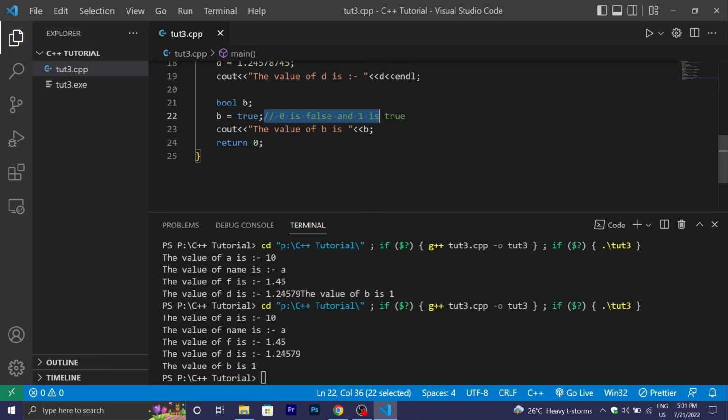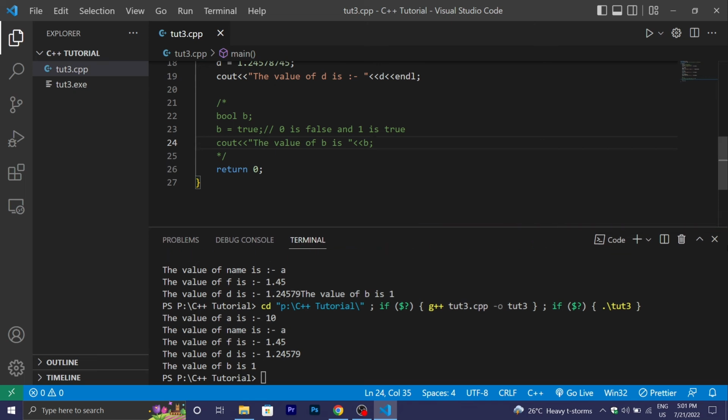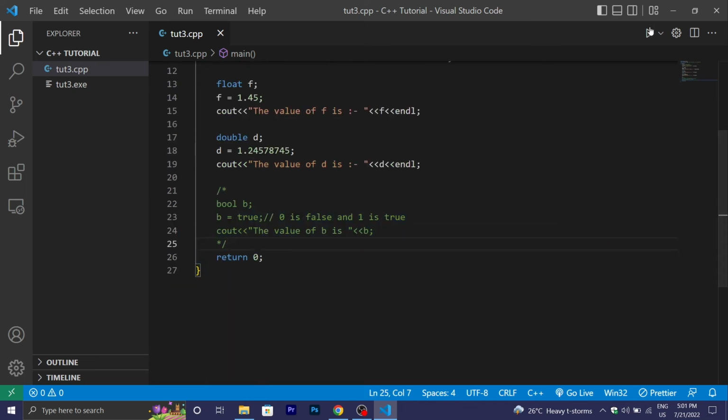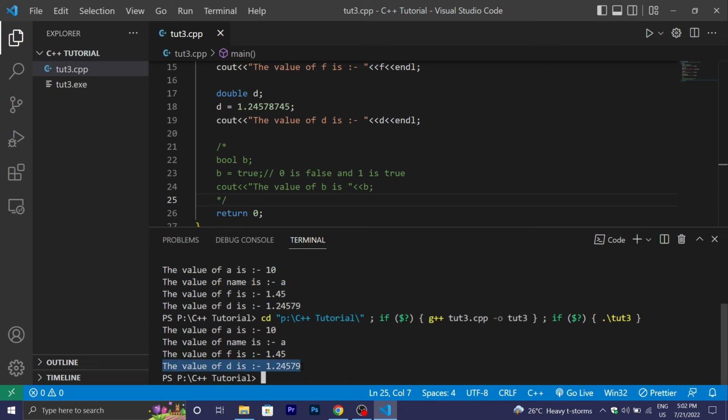So this is a single line comment, and for a multi-line comment you put forward slash and star, and where you want to end the comment, you put star and forward slash. The three lines are commented, so they will be ignored by the compiler. I will show you. After commenting the lines, run the program, and you can see that the value of d, 1.24579, is printed, and the boolean is ignored by the compiler. So the use of comments is to make the compiler ignore the text.